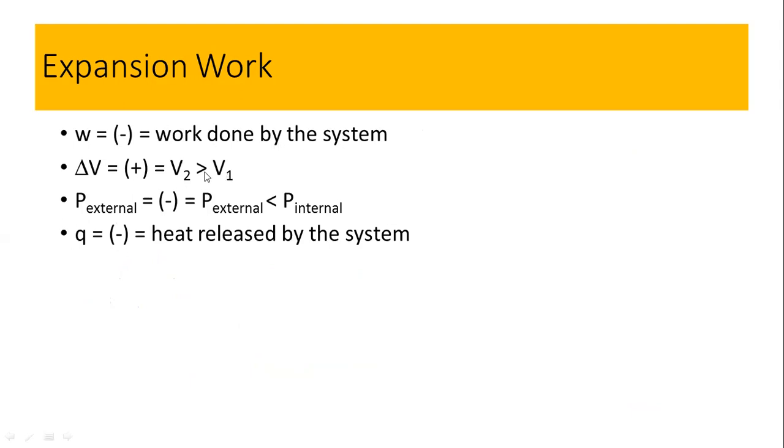So when there is the expansion, as explained before, for the expansion work, P external must be less than P internal. So it must have a minus sign. So this I have already explained. So what would be the Q? In this case, heat is released by the system. So when heat is released by the system, the sign of Q would be minus.